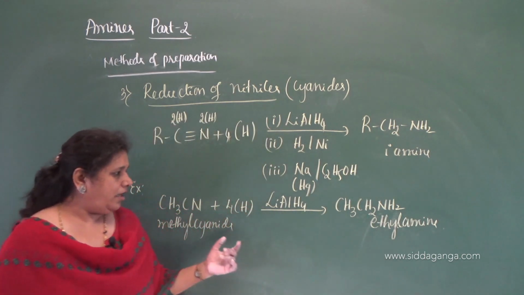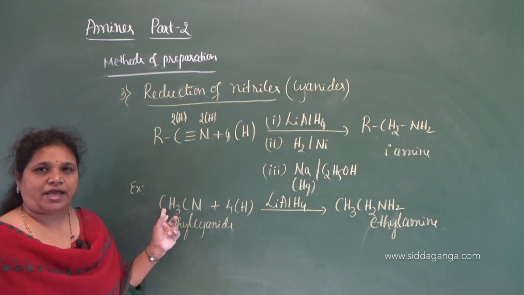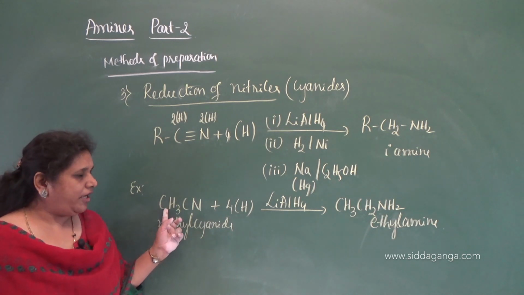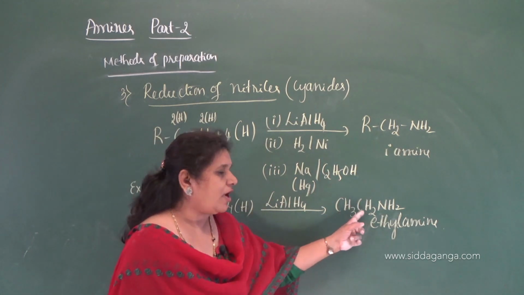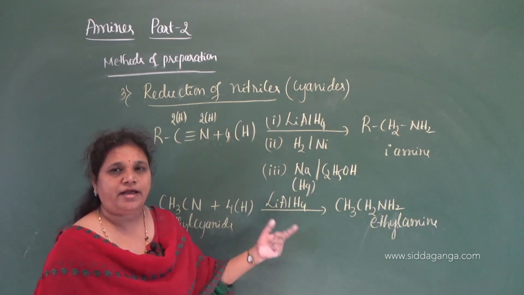See here, the cyanide contains 1 carbon in the alkyl chain. When it gets reduced, 1 more carbon atom is added to the alkyl chain, so it becomes ethyl amine.